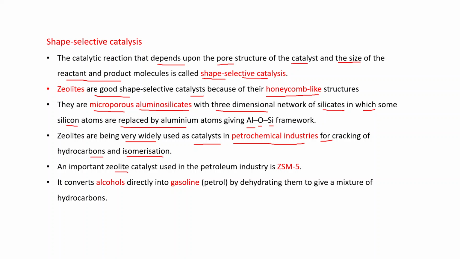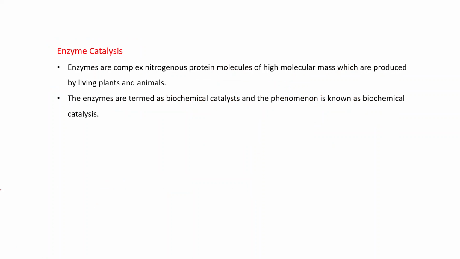An important zeolite catalyst used in the petroleum industry is ZSM-5, and it converts alcohols directly into gasoline, that is petrol, by dehydrating them to give a mixture of hydrocarbons. This is again one of the important points of this chapter, shape selective catalysis.